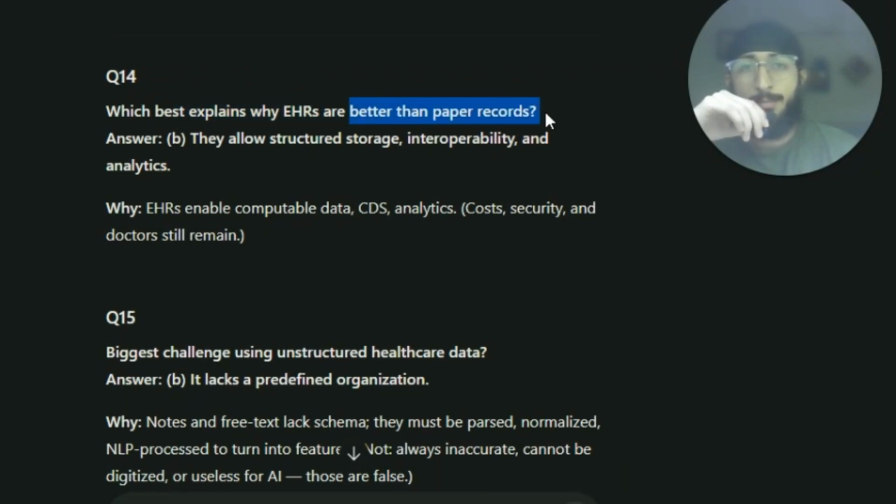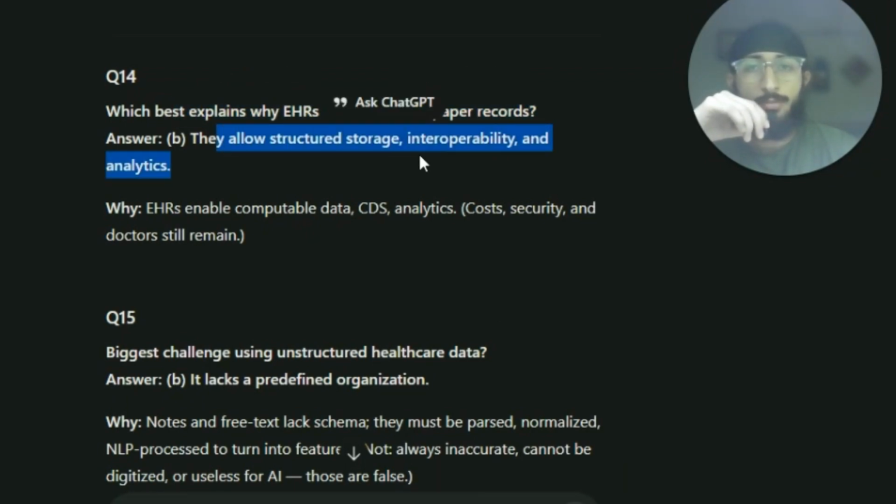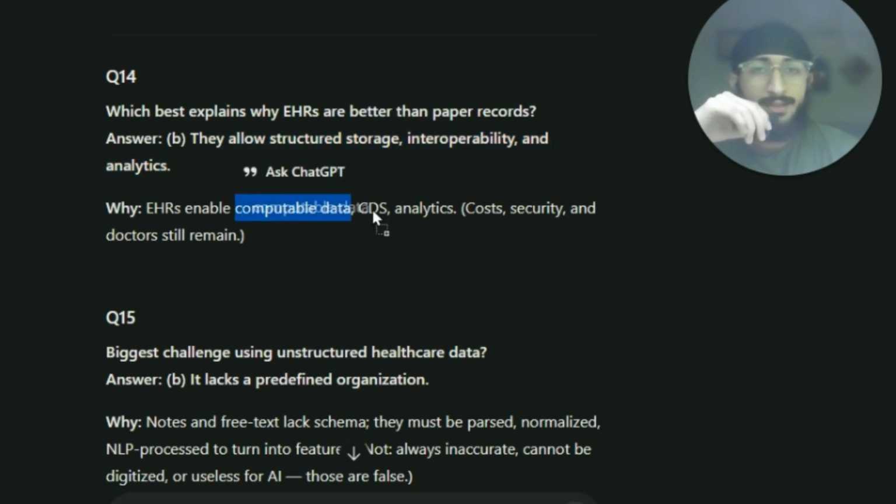Which best explains why EHRs are better than paper records? Because they allow structured storage, interoperability, and analytics. They enable computable data, CDS, analytics, cost, security, and doctors still remain.